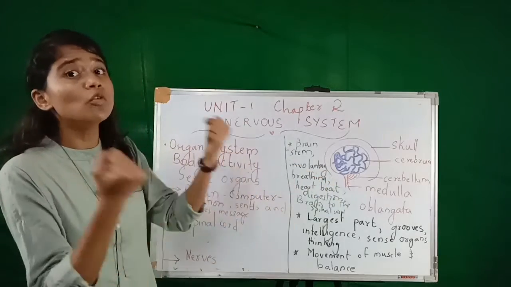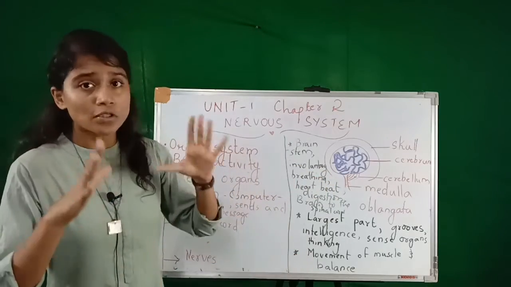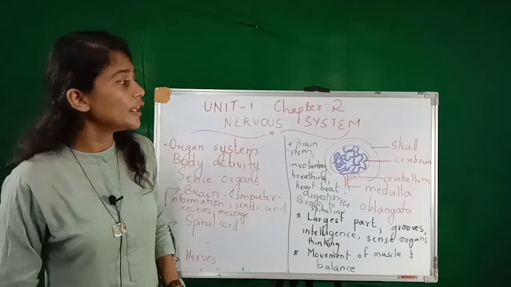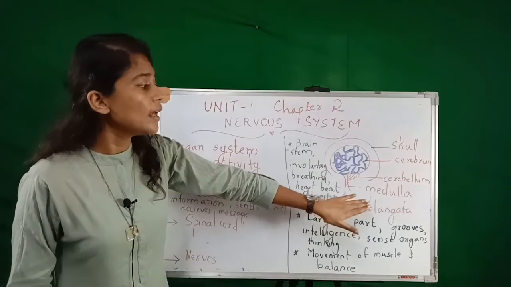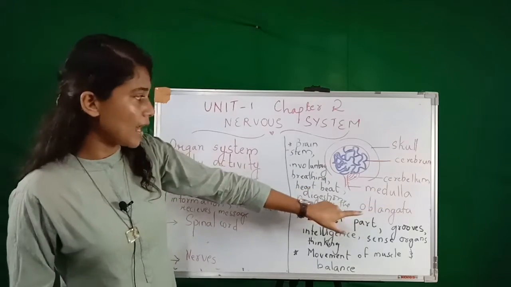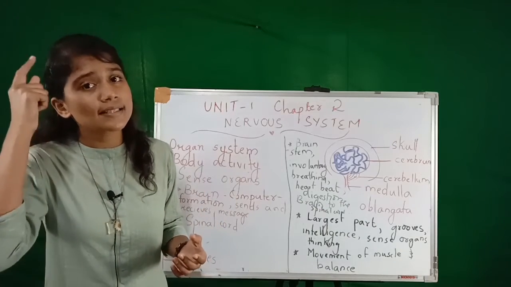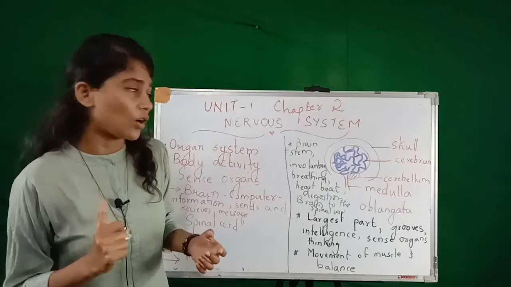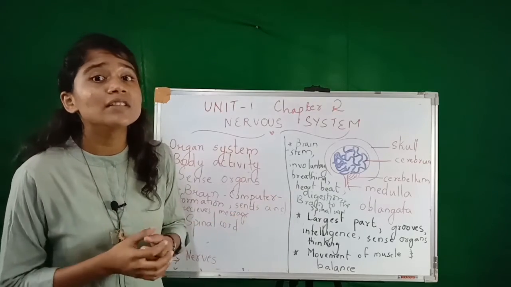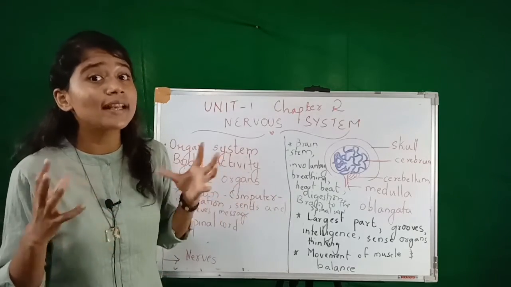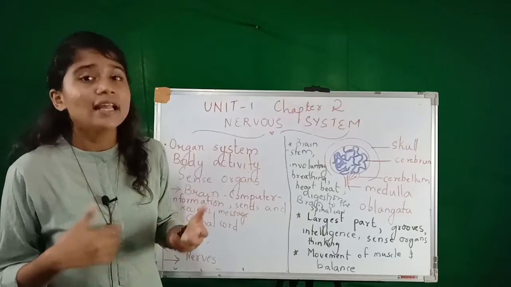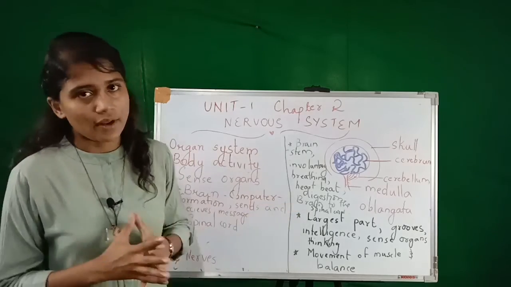It helps in the movements of muscles and also helps in the balance of the body. And the third and final portion is medulla oblongata. It is also called the brain stem, and it connects the brain to the spinal cord. It helps in involuntary activities like heartbeat, digestion, etc. Thank you.